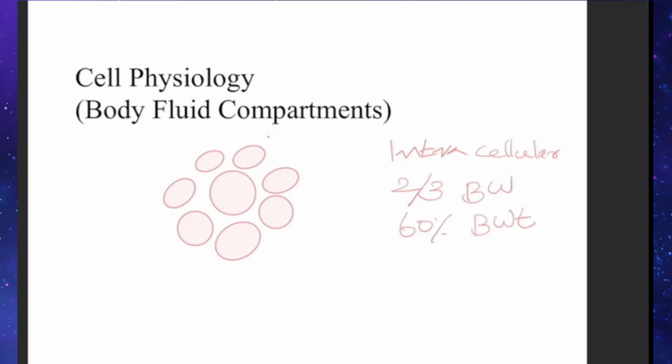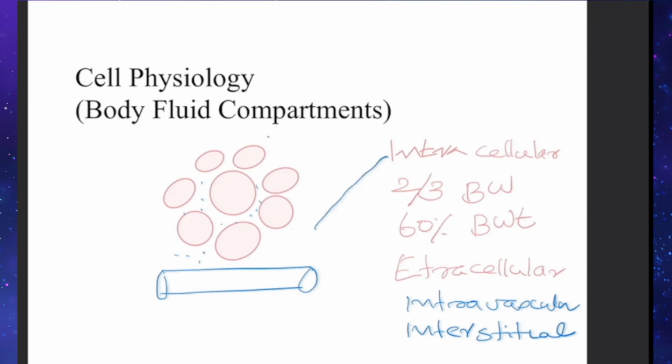Outside the cell there is fluid that is called extracellular. That is outside the cell, that is why it is called extracellular fluid. So in between the cells there is fluid. So the body fluid compartments can be divided, and the blood vessels are there, into an intracellular component and an extracellular component. Extracellular is again divided into intravascular and interstitial. Hope this point is clear to you.